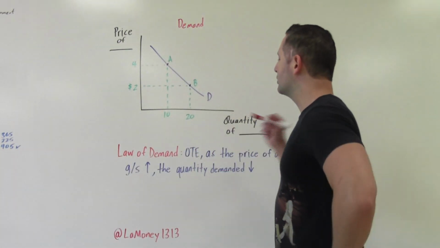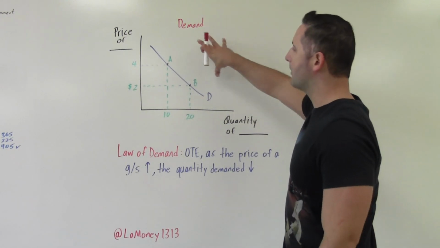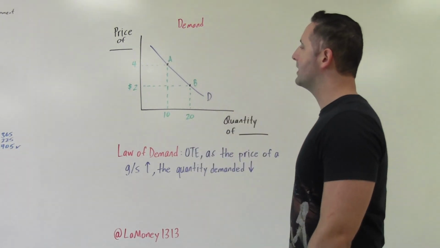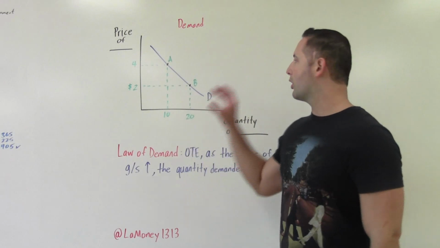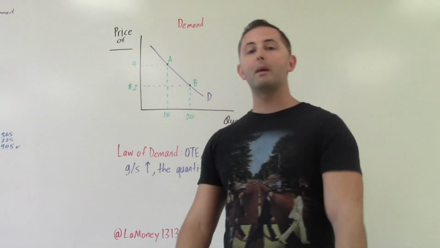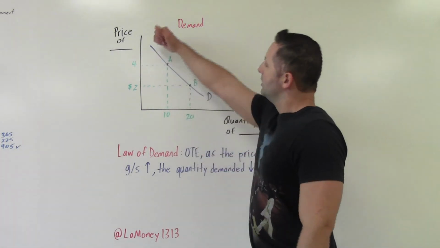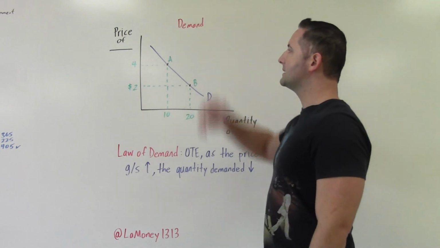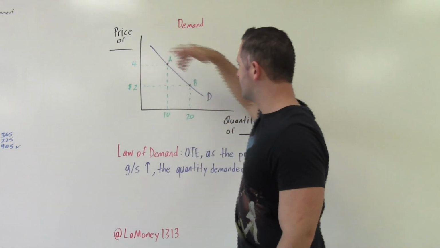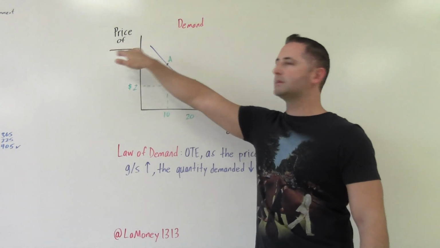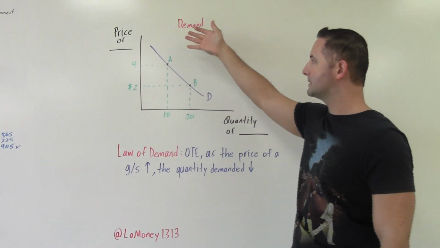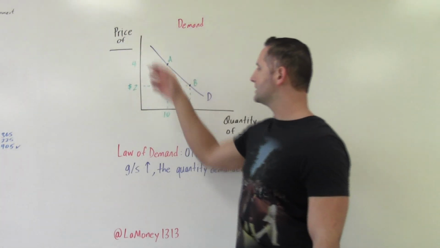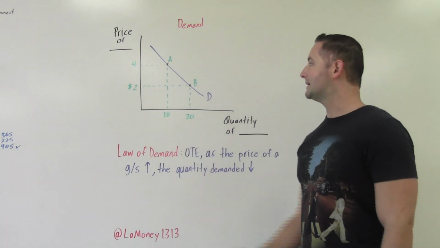It's that simple. So when we're talking about quantity demanded, we now have our model. This is our second model. We've already done production possibilities. The second model we're going to deal with is a supply and demand model. And for the moment, we are only focusing on demand, so don't worry about supply, that'll come later. You notice that the demand curve is downward sloping. So what is the significance of that? First of all, we have our axes. They're labeled price of, and then the specific good. It could be price of Skittles. I left it blank in this case. Price of the good, quantity of the good. So how much does it cost? How many of them are we, in this case, demanding?